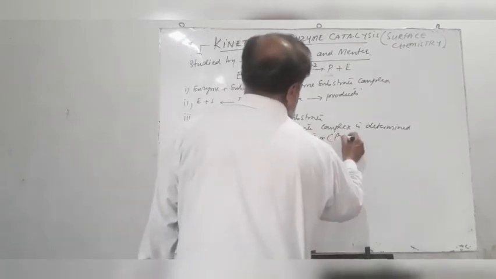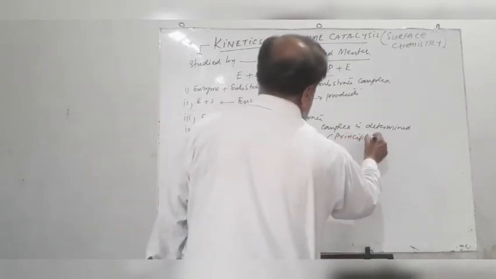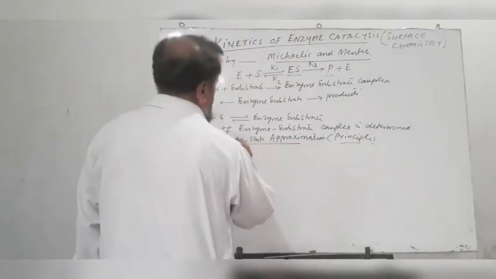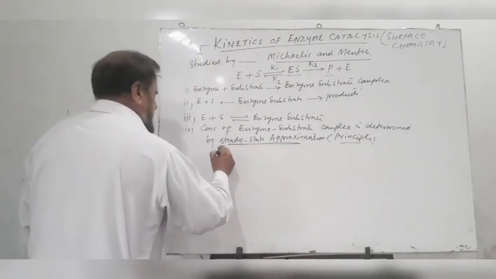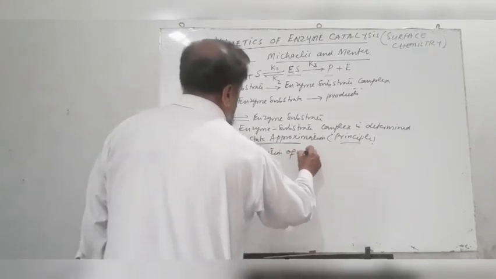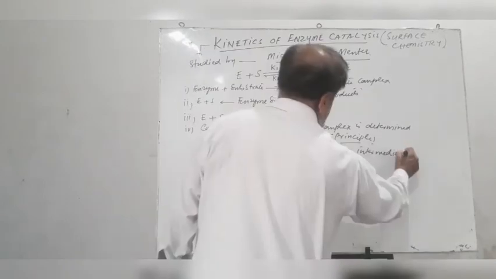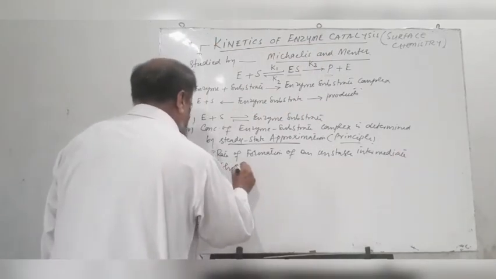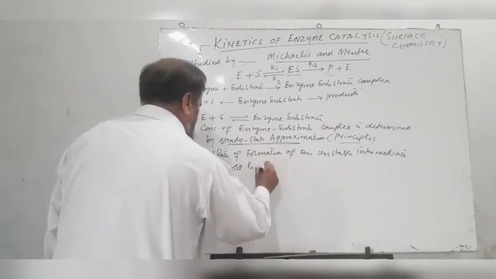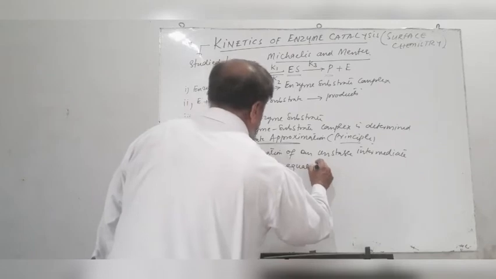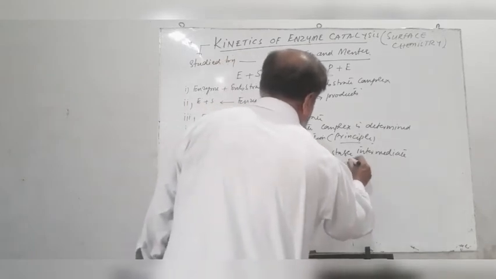Steady state approximation or steady state principle. The steady state principle states that the rate of formation of an unstable intermediate, which is short-lived, is equal to its rate of disappearance.